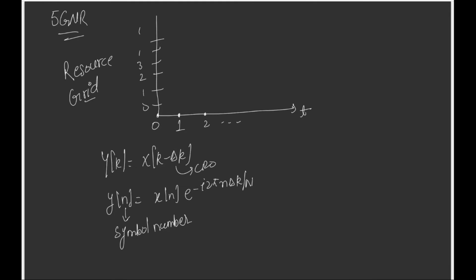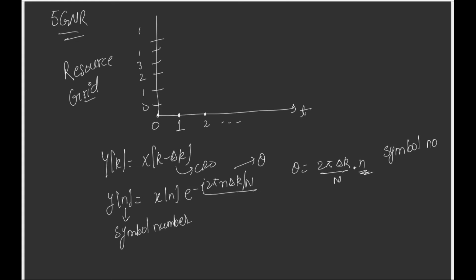And we see that this phase, let's call it theta, this phase theta is 2 pi delta k by n into n. This is symbol number dependent.